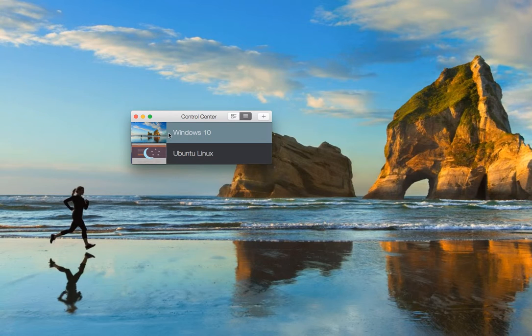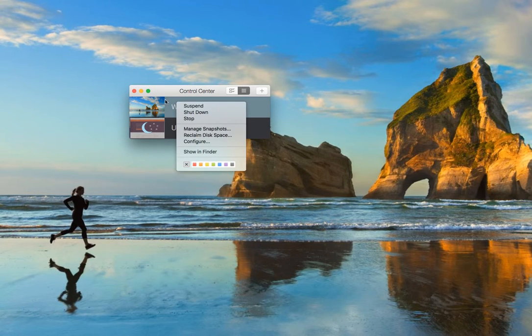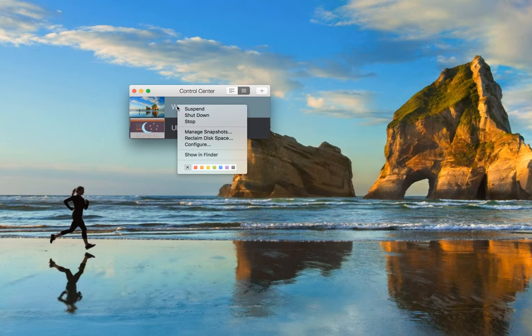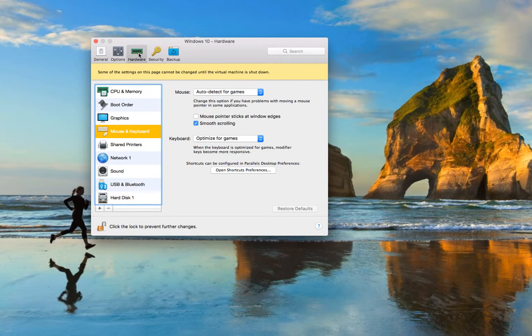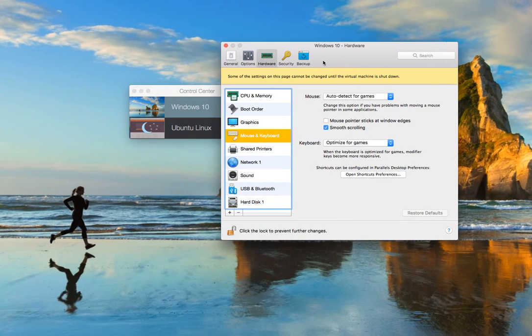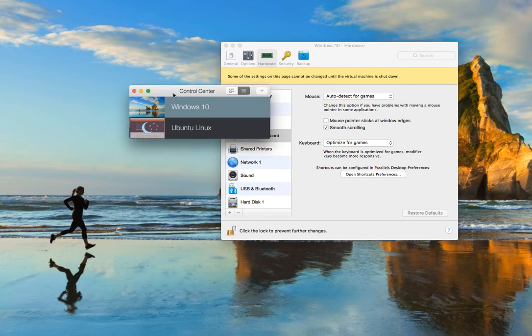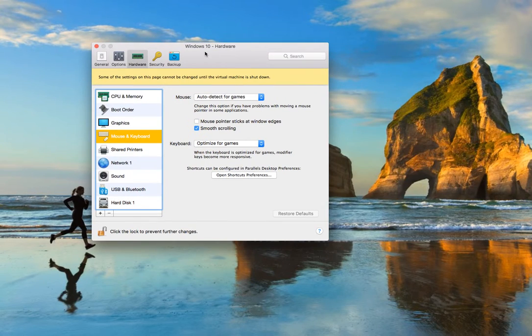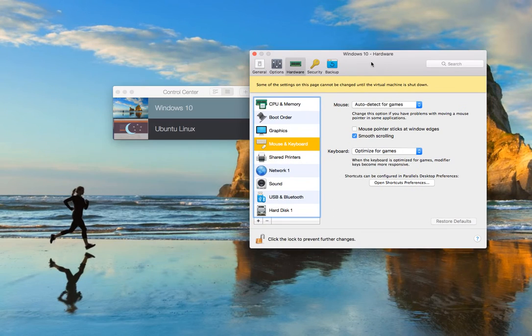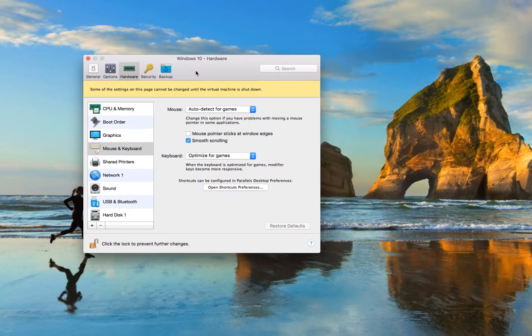So one way to fix it is to just right click on your Parallels Desktop Control Virtual Machine and say Configure. By the way, the screen that you see is actually a Windows virtual machine that I just moved over here. But anyway, if you go to Open Shortcuts Preferences, so right click on this guy and then say Configure, and this warning, by the way, is important.